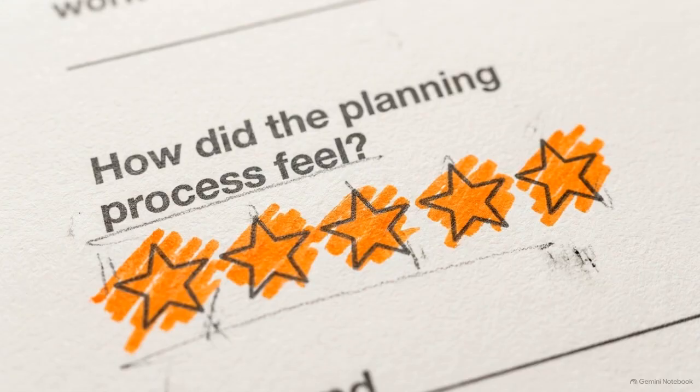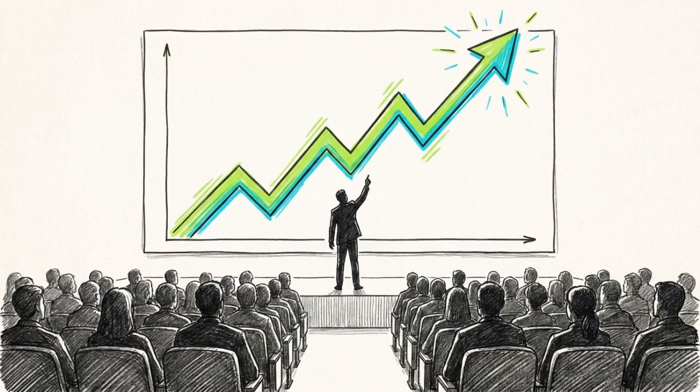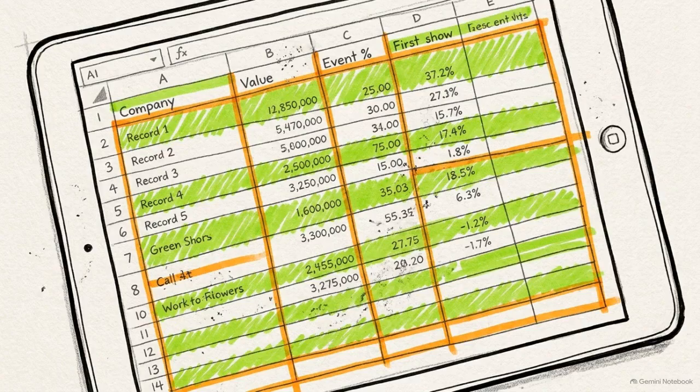Finally, ask the stakeholders for direct feedback on whether the planning process worked for them, rather than just asking if they agree with the plan. Guiding a room through conflict to a shared business goal proves to leadership that you can handle the weight of larger strategic product decisions. Phase 3 is post-meeting capture.